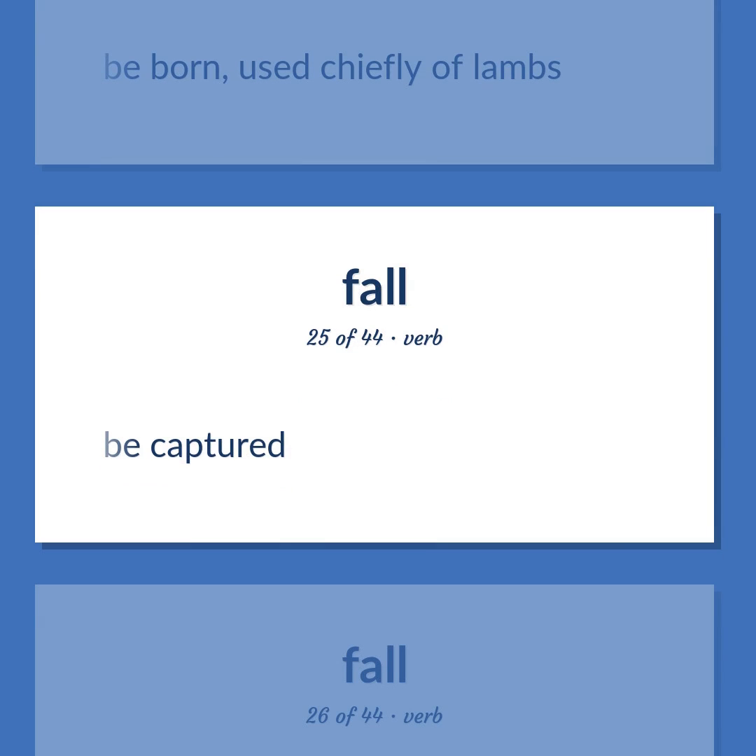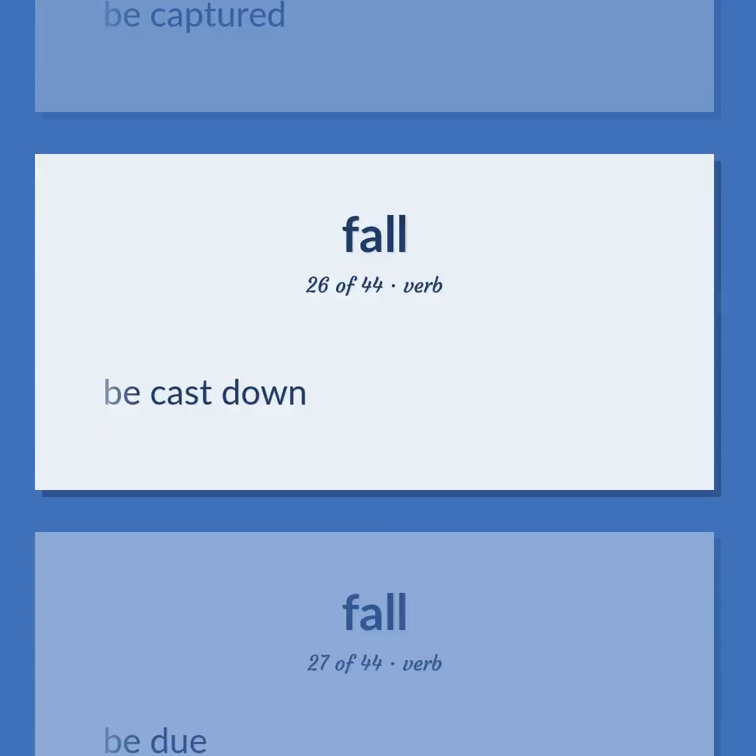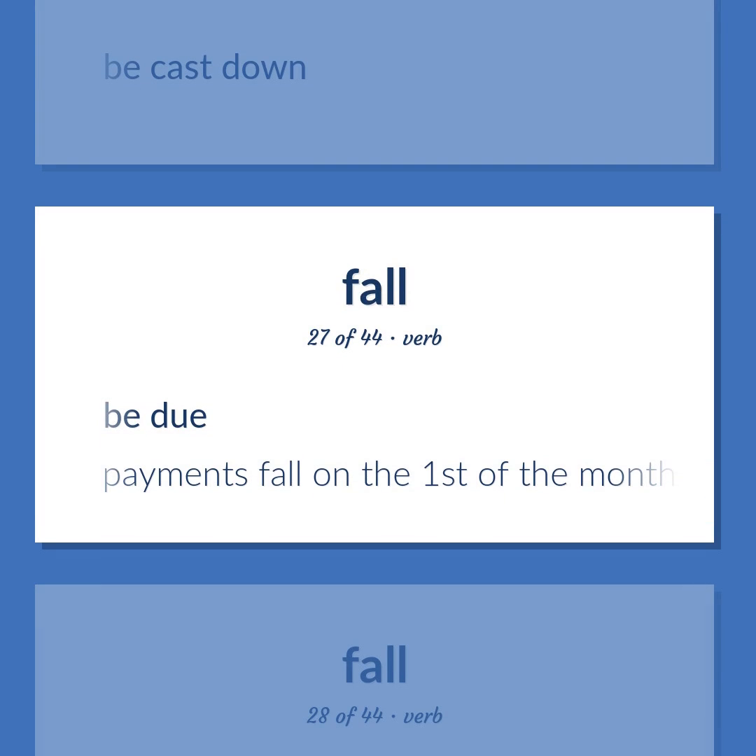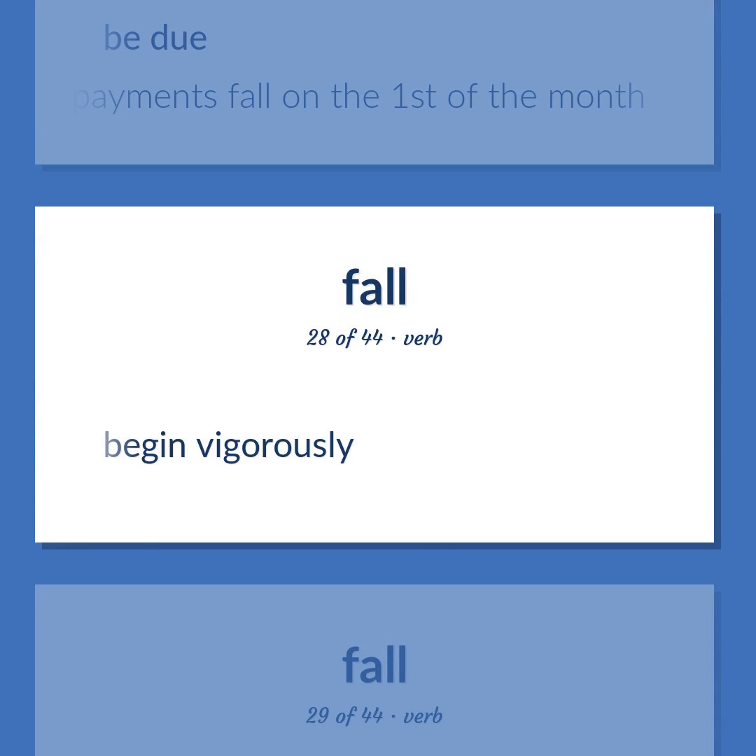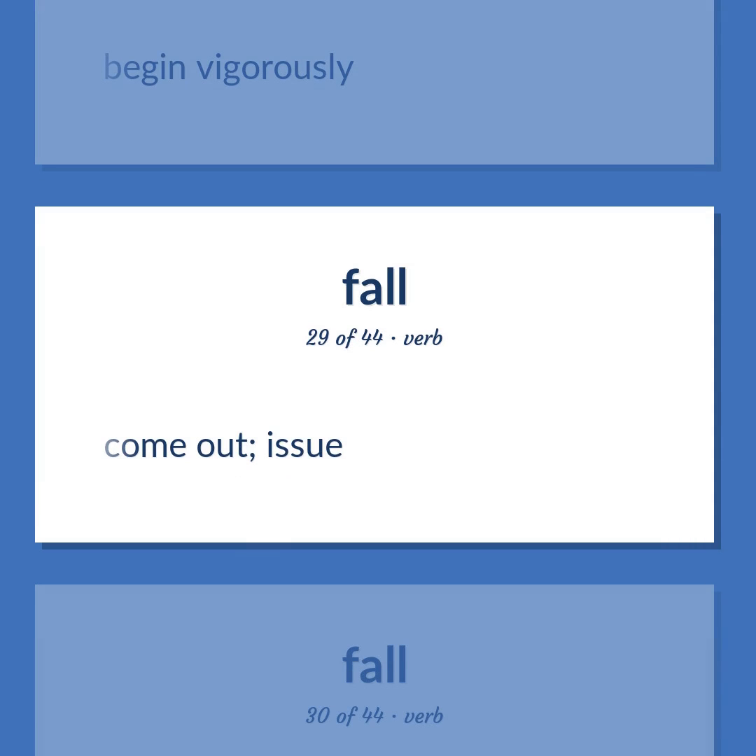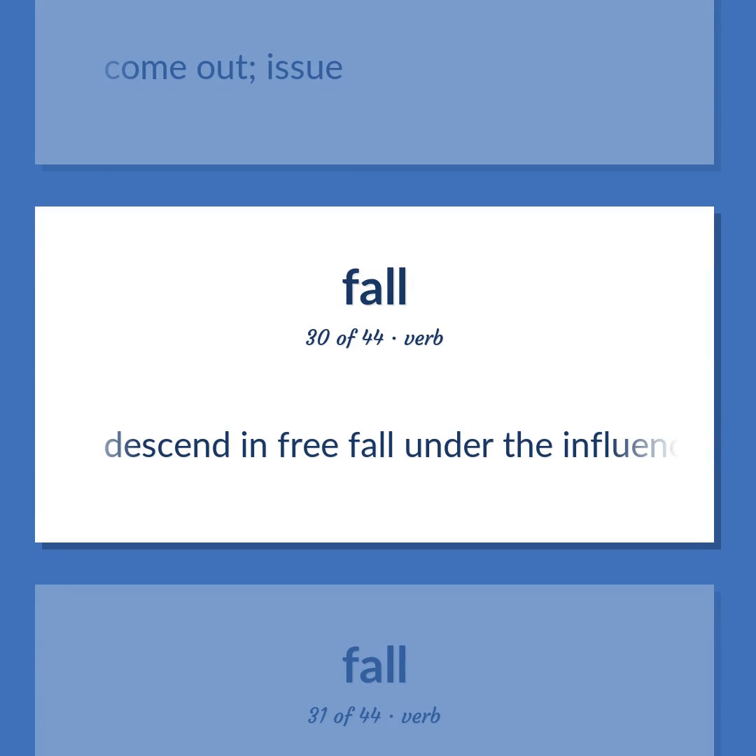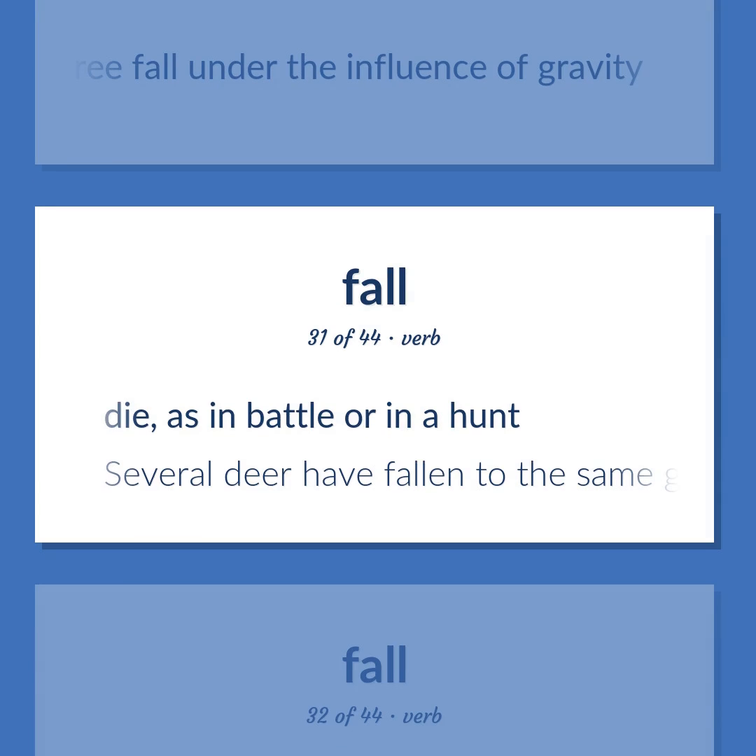Be captured. Be cast down. Be due. Payments fall on the first of the month. Begin vigorously. Come out. Issue. Descend in free fall under the influence of gravity. Die, as in battle or in a hunt. Several deer have fallen to the same gun.